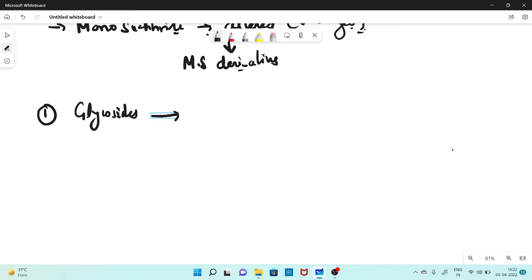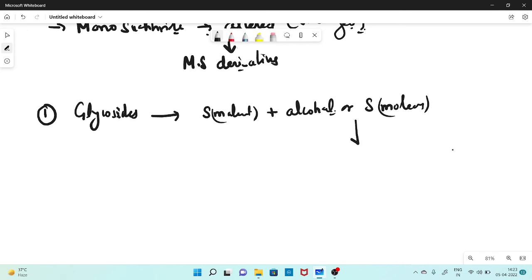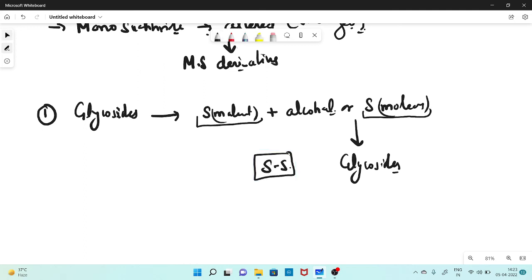Glycosides. So in this case, what happens? Your sugar molecule will react with either an alcohol or with another sugar molecule, and it will make a resultant product which is called glycosides. If it is reacting with another sugar molecule, then it will make sugar glycoside, and if it is reacting with an alcohol, then it will make sugar alcohol glycosides.